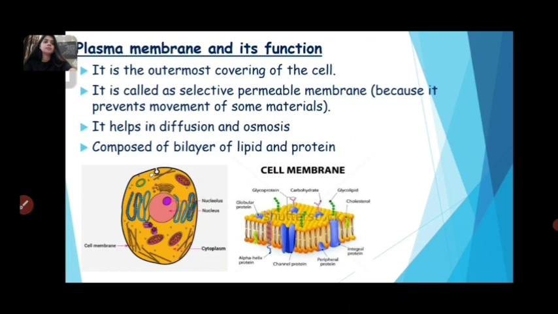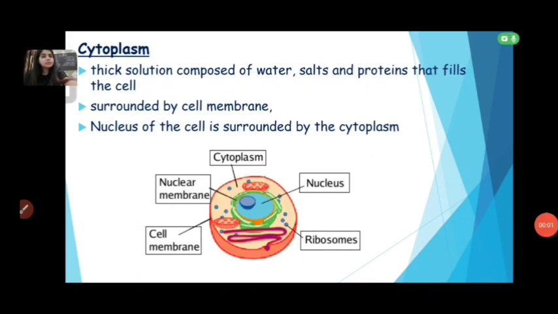Okay. Plasma membrane. What is the plasma membrane? It is the outermost covering of the cell. It is called a selectively permeable membrane because it prevents the movement of some materials. Cytoplasm is a jelly-like fluid. It is a thick solution composed of water, salt and protein that fills the cell, surrounded by the cell membrane. The nucleus of the cell is surrounded by cytoplasm.